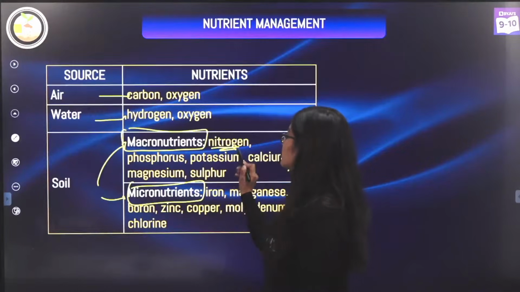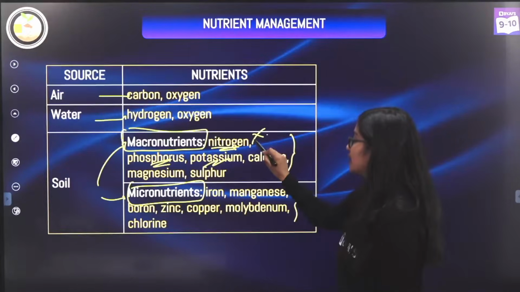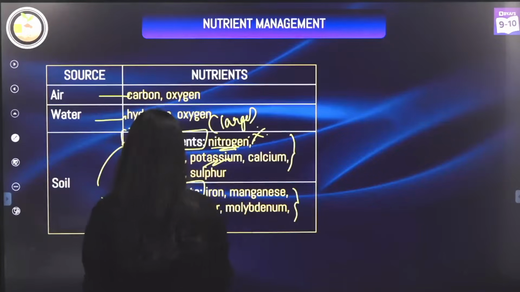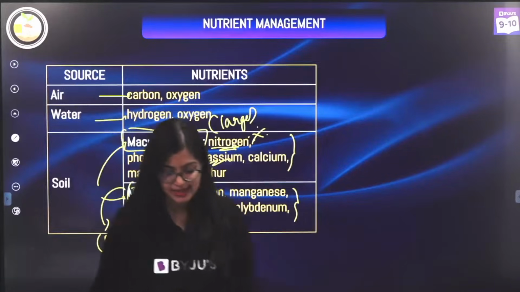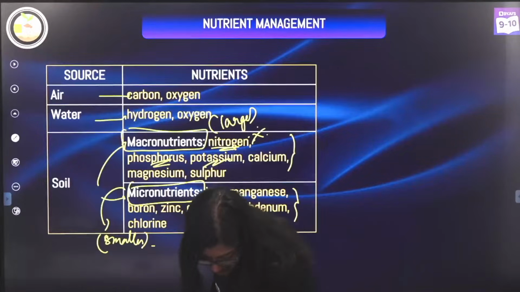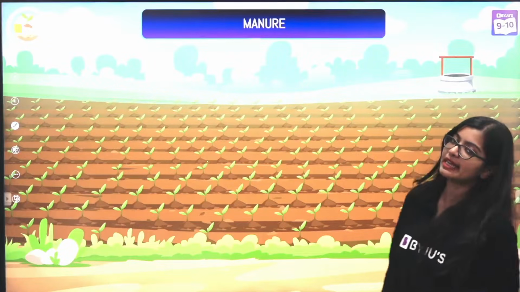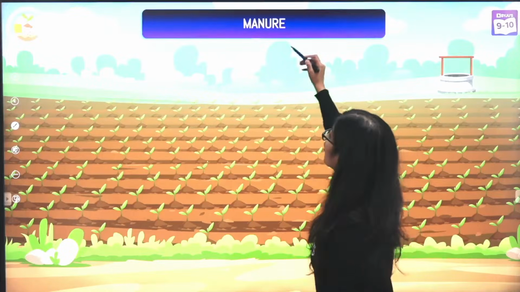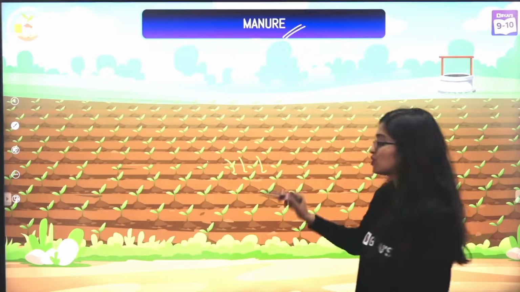But in macro you need to know that nitrogen, phosphorus, potassium are super important, right? So what are macro? They are needed at a large scale. Micro is when they are needed at a smaller scale. Yes? Are we clear, everybody? Yes. All right. Now, of course, we know that normally in soil nutrients are present, but at times we need to provide nutrients, right? So we must add these nutrients to the soil.